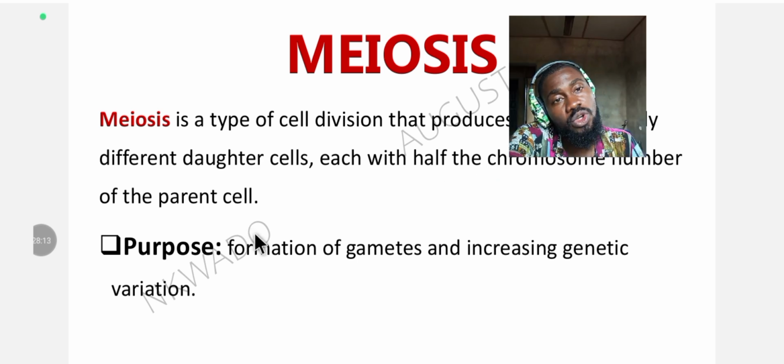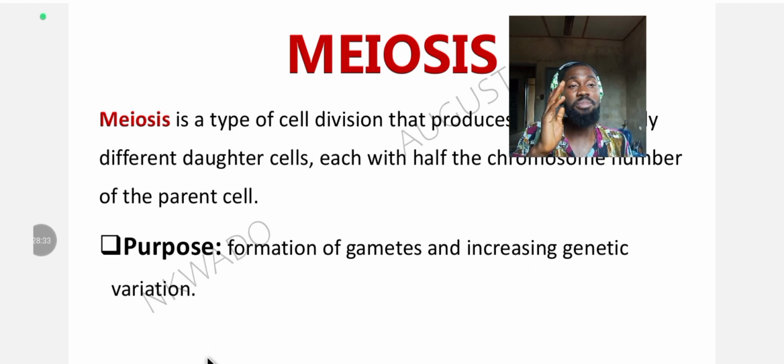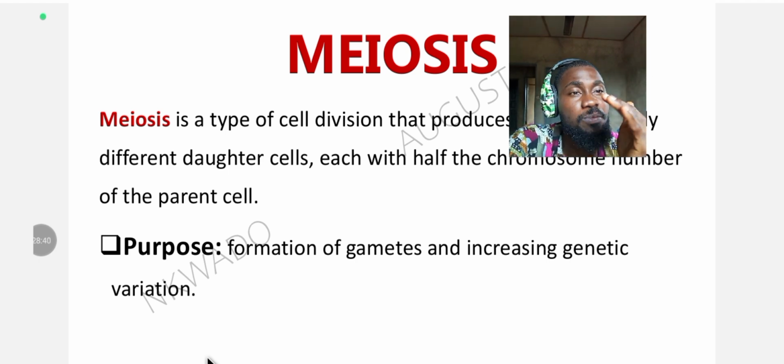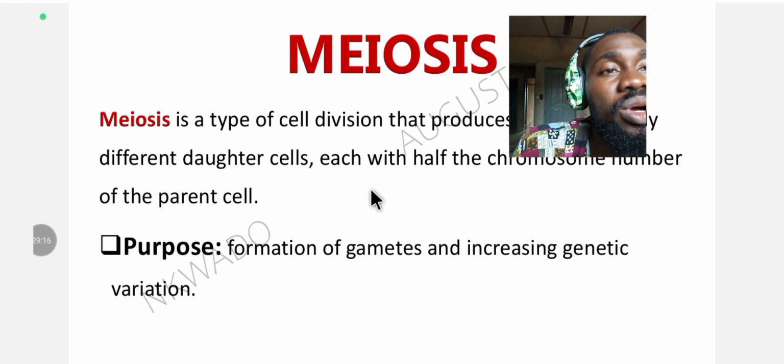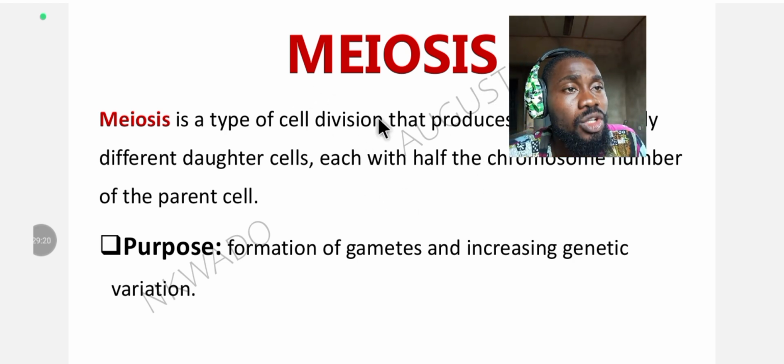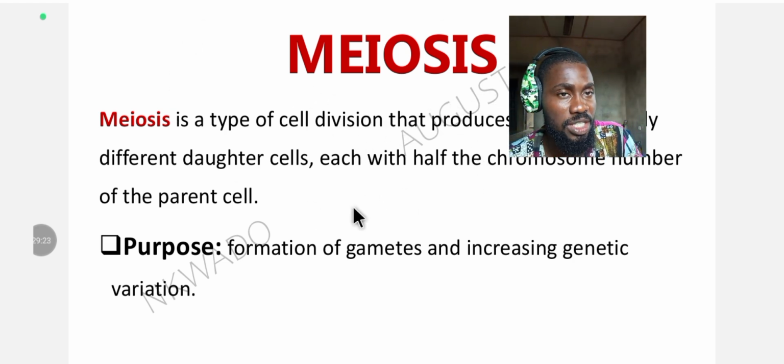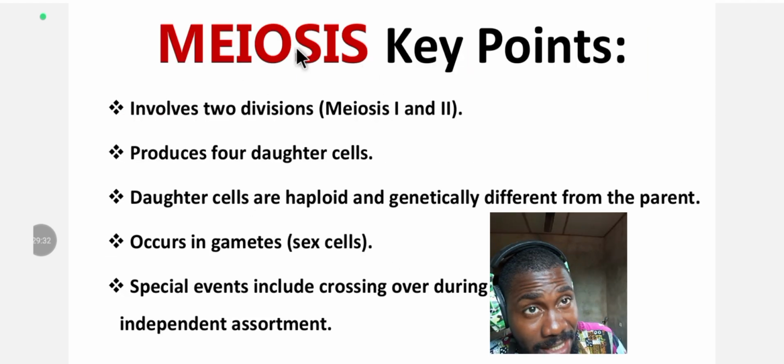So let's look at the purpose of meiosis. Why does meiosis occur? It is simply the formation of gametes and increasing genetic variation. So meiosis is a kind of cell division only involved in gamete production, sexual reproduction involving the gametes. The gamete is the foundation and building block of sexual reproduction, like the male gamete, the spermatozoa, and the female gamete, the ova. The cell division that leads to the formation of those gametes is meiosis.